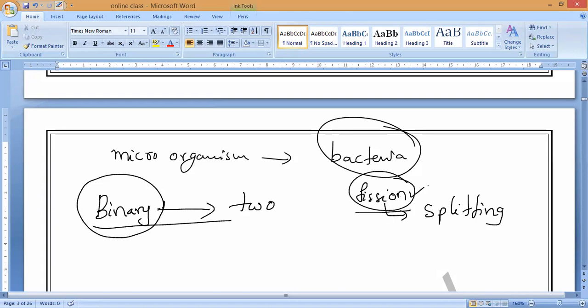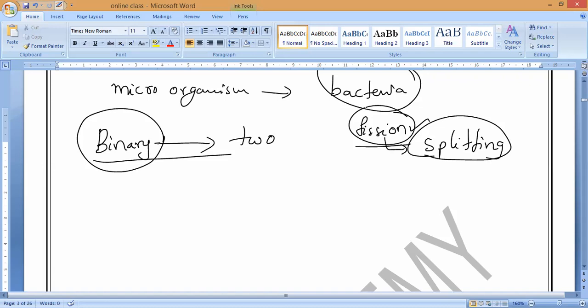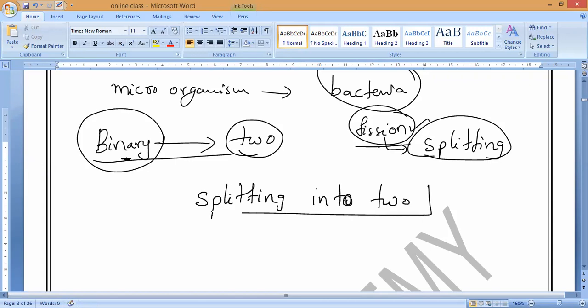As we usually know, fission means breaking down. One single parent breaks down into two equal halves. That is what we call fission. So now it is happening into two equal parts. That is why it is called binary fission. So what is the simple definition of binary fission? Splitting into two equal parts. That is the meaning of binary fission. Understand, Padmavashini? Prasini? So this is what you have to understand.